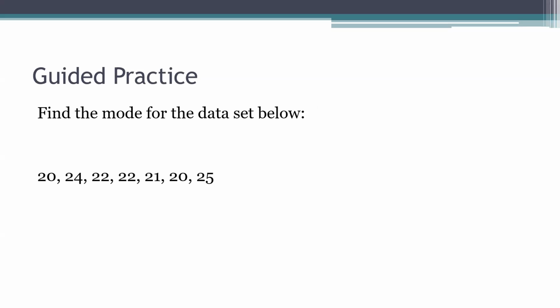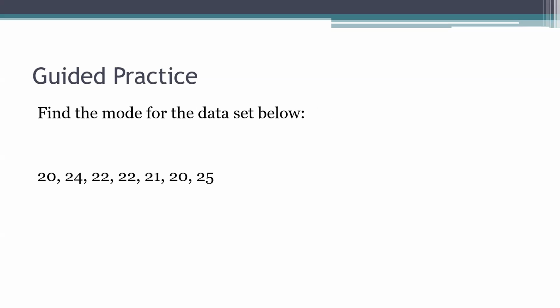All right, so if you look at this one, sometimes it's easier if you put them in order from least to greatest. But if I look here, I've got 2 20s and I have 2 22s. So I have 2 modes for this data set.